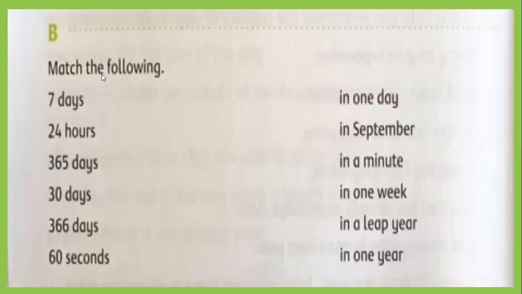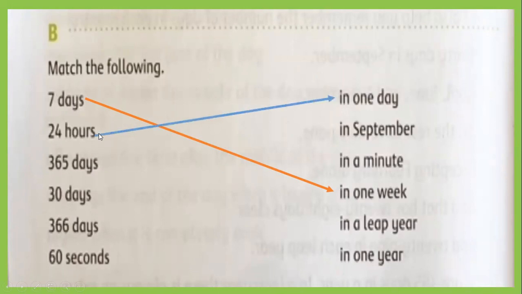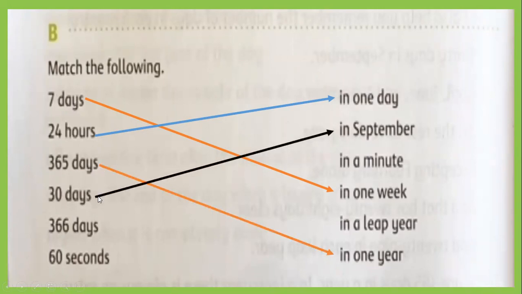Now exercise B, match the following. 7 days in 1 week. Then 24 hours in 1 day. 365 days in 1 year. 30 days in September.